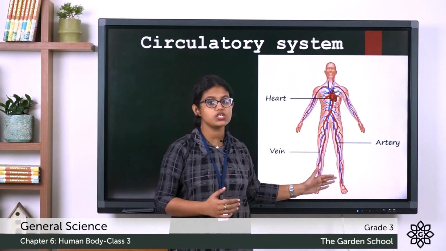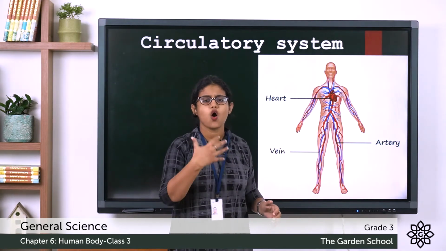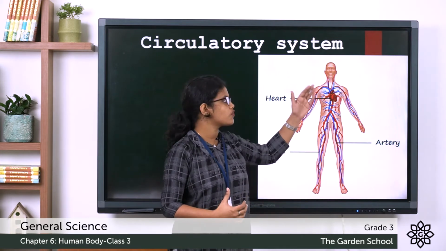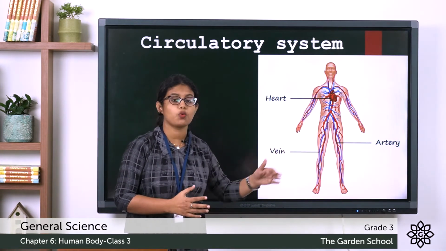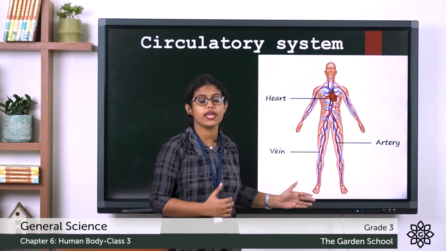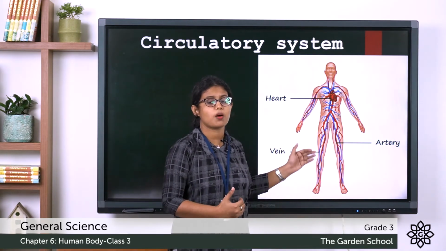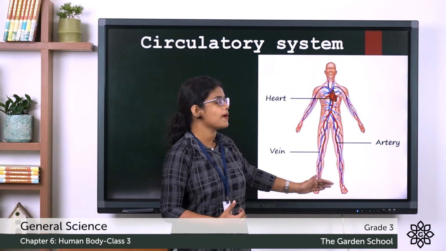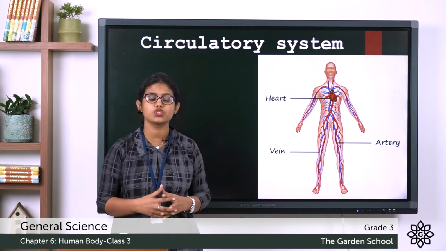So these arteries carry oxygen-rich blood from the heart to all parts of our body. And what about the veins? These veins carry blood which is low in oxygen from all parts of the body back to the heart. So this is about the circulatory system.